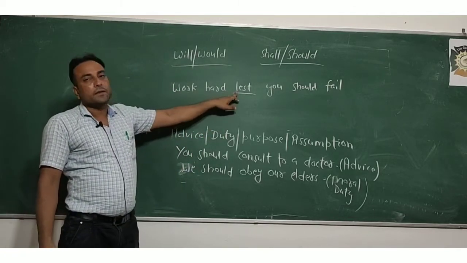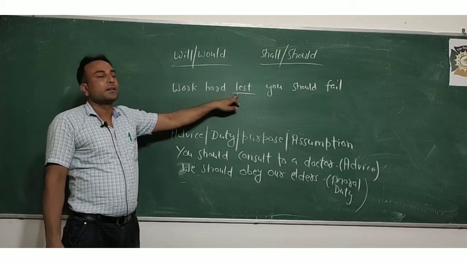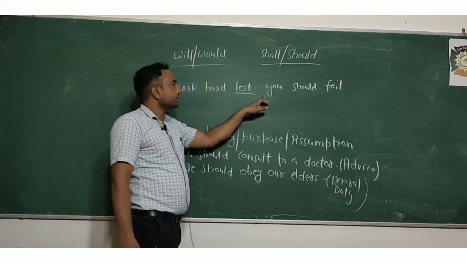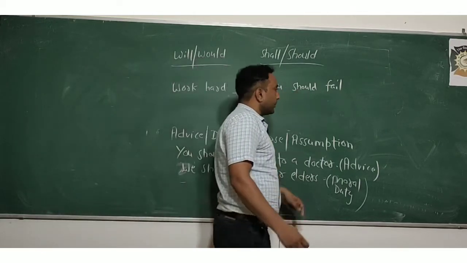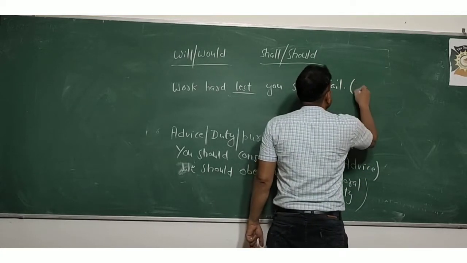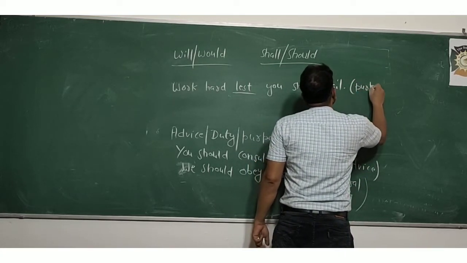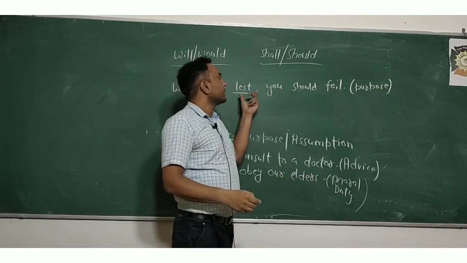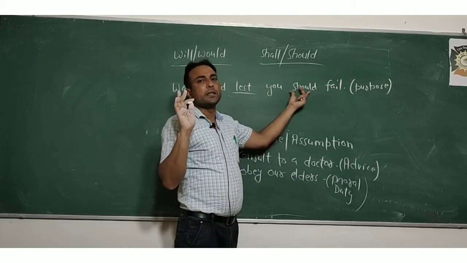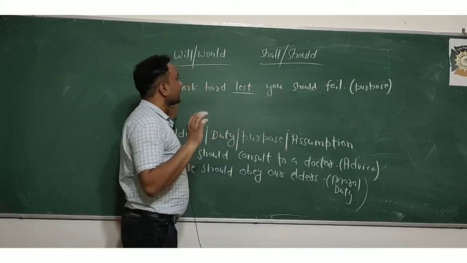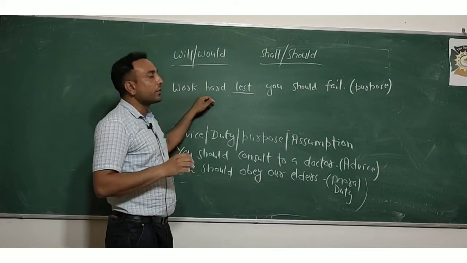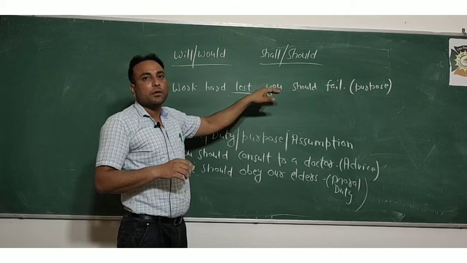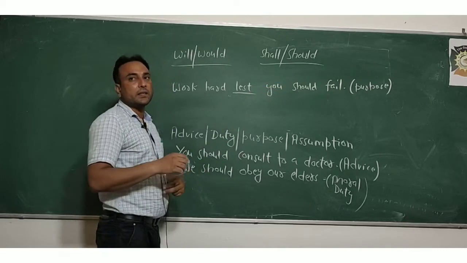So if there is lest in the sentence, you always use should. This is the thing you need to keep in mind. This is the use for purpose. If lest is given in the sentence, you have to fill in should. अगर तुम मेहनत नहीं करोगे तो तुम फेल हो जाओगे. So purpose is given in the sentence.